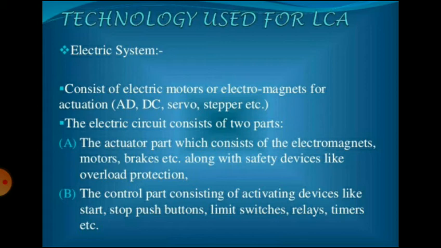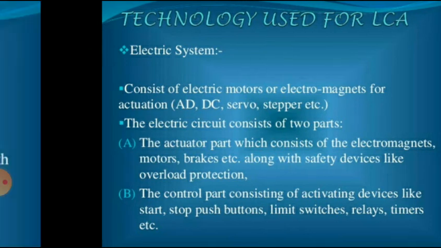For linear actuators, conversion of the rotation of the motor through mechanical means, that is rack and pinion, screw and nut, etc., can be used. The sensors, that is transducers, also form a major part of electrical LCA systems. The transducer converts a physical parameter, that is temperature, pressure, velocity, etc., to an electric signal which can be used to control the actuator. Switches, contactors, relays, etc., are used to develop the circuit.